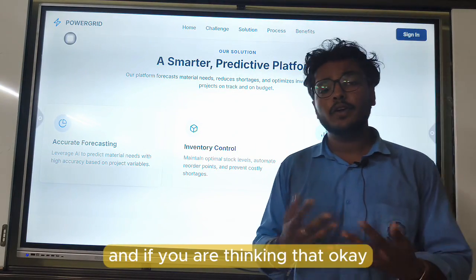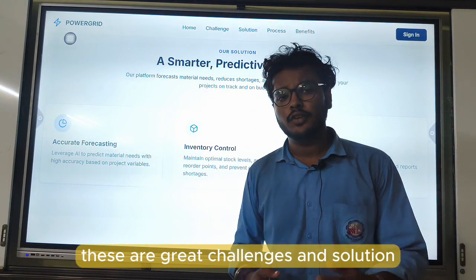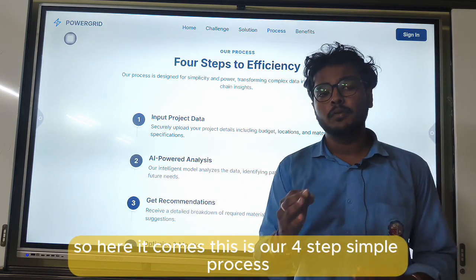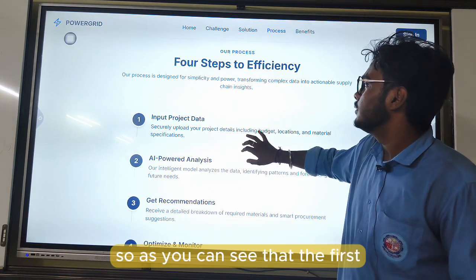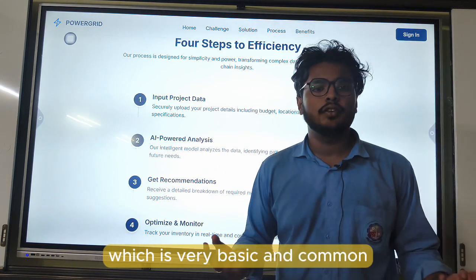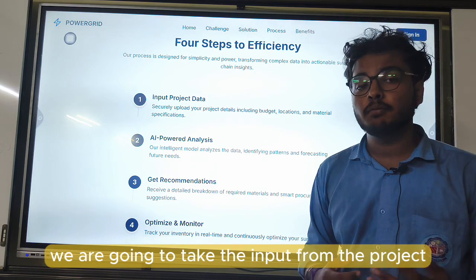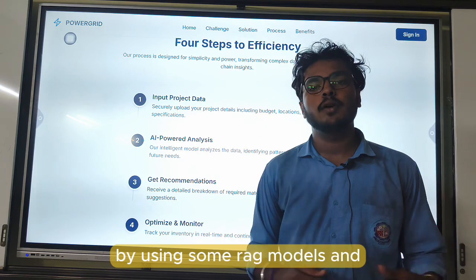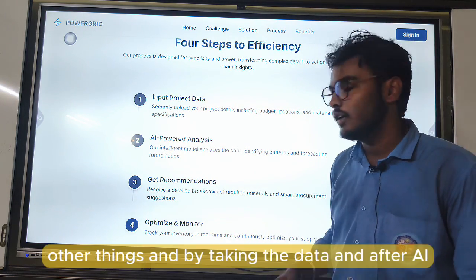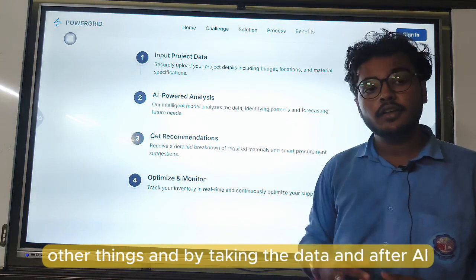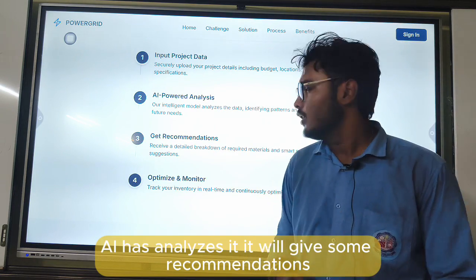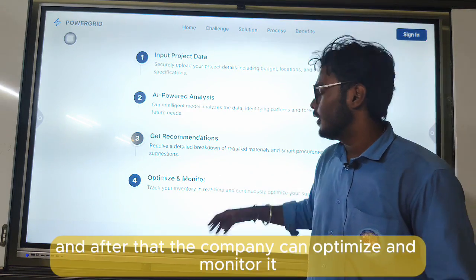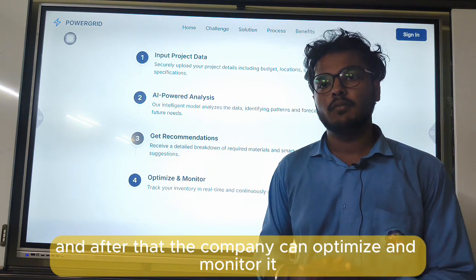And if you are thinking that okay, these are great challenges and solutions, but how are we going to tackle it? So here it comes. This is our 4-step simple process. The first, which is very basic and common, is to take the project data input from the company, and after that we will do AI powered analysis by using some RAG models and other things. After AI has analyzed the data, it will give recommendations as per the previous data of any specific project, and after that the company can optimize and monitor it.